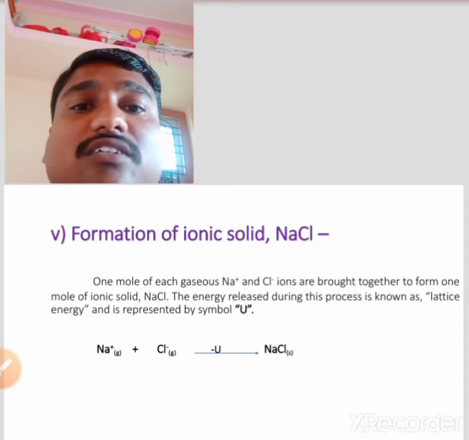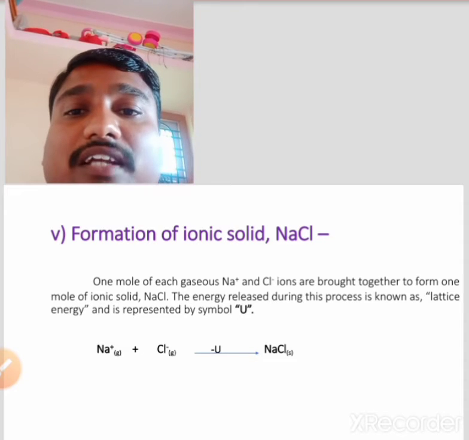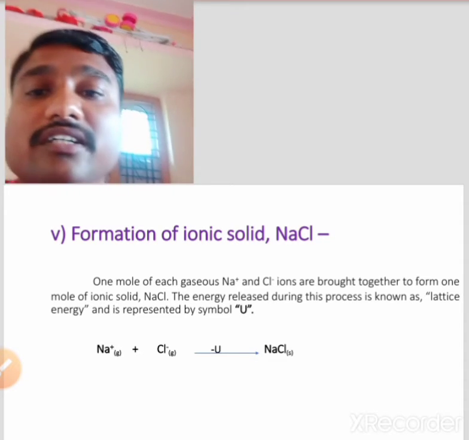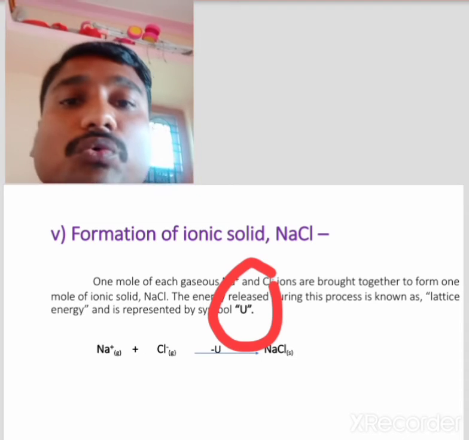The energy released during this process is known as lattice energy, and is represented by the capital letter U.